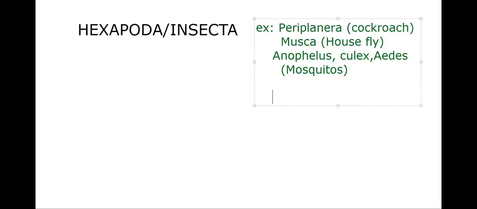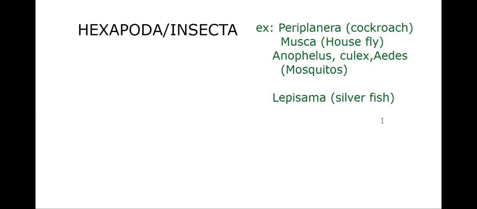And Lepisma, which is called silverfish, is present here. Periplaneta, cockroach, Musca, housefly, Lepisma, silverfish, and the mosquitoes Anopheles, Culex, Aedes all belong to class Hexapoda.